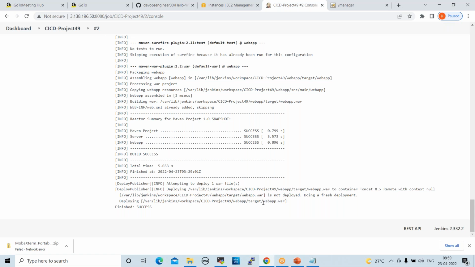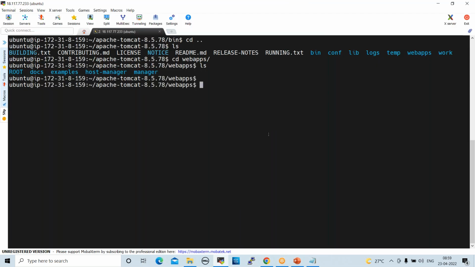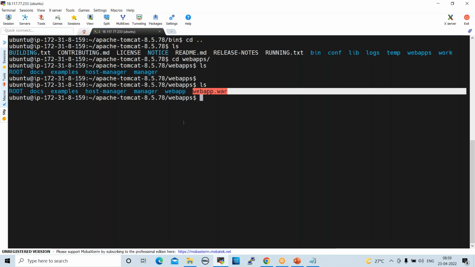See here, this webapp.war is deployed on the target webapps folder. Right, now go to the console here. Now, if you check ls here, the WAR file will be available. ls, enter. See here, webapp.war. Right. So the code is deployed on the Tomcat server.